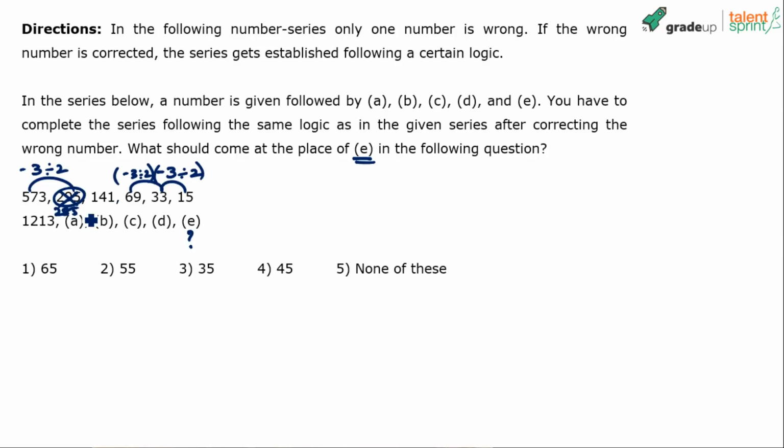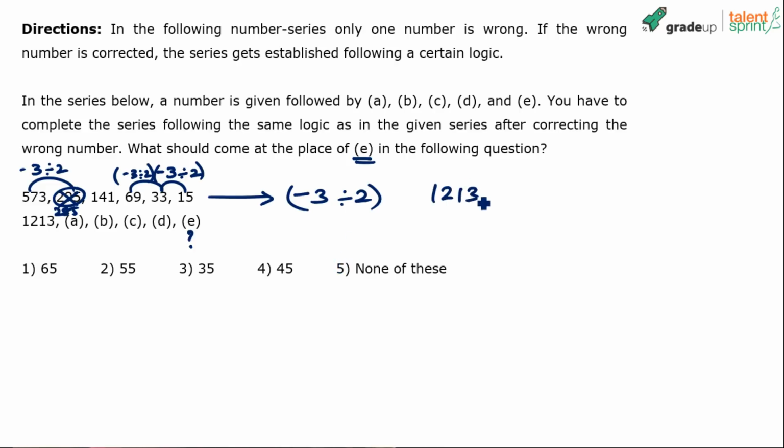Now 285 minus 3 by 2. 285 minus 3 is 282. 282 by 2 is 141. 141 minus 3 is 138. 138 by 2 is 69. So clearly the pattern is what? Minus 3 divided by 2 to get the next number. That's it. Apply the same pattern to these numbers now.